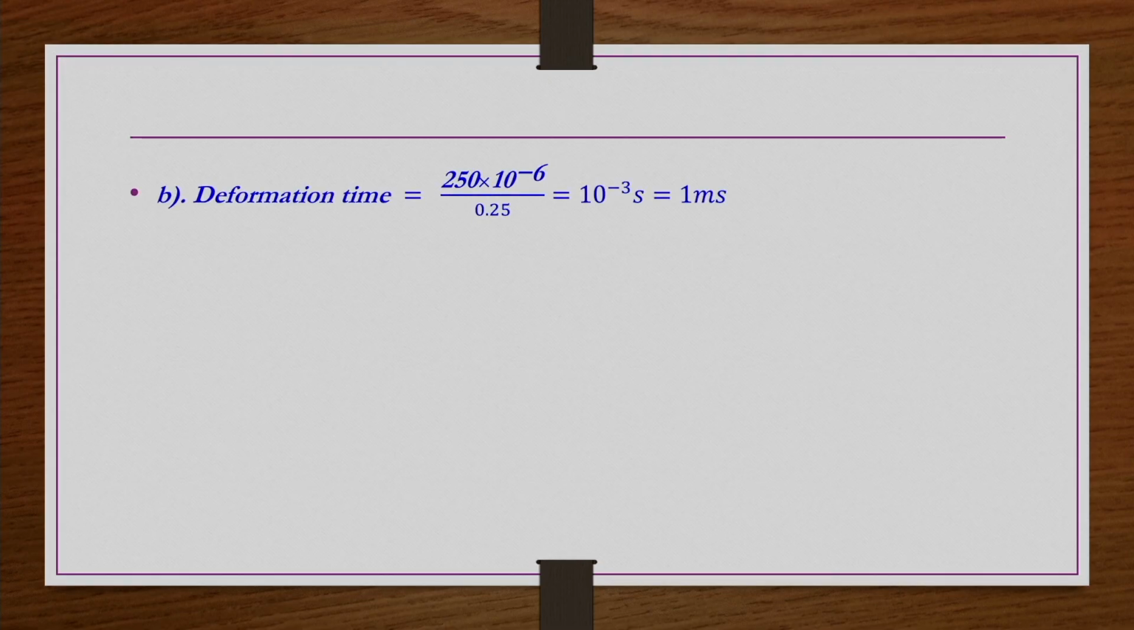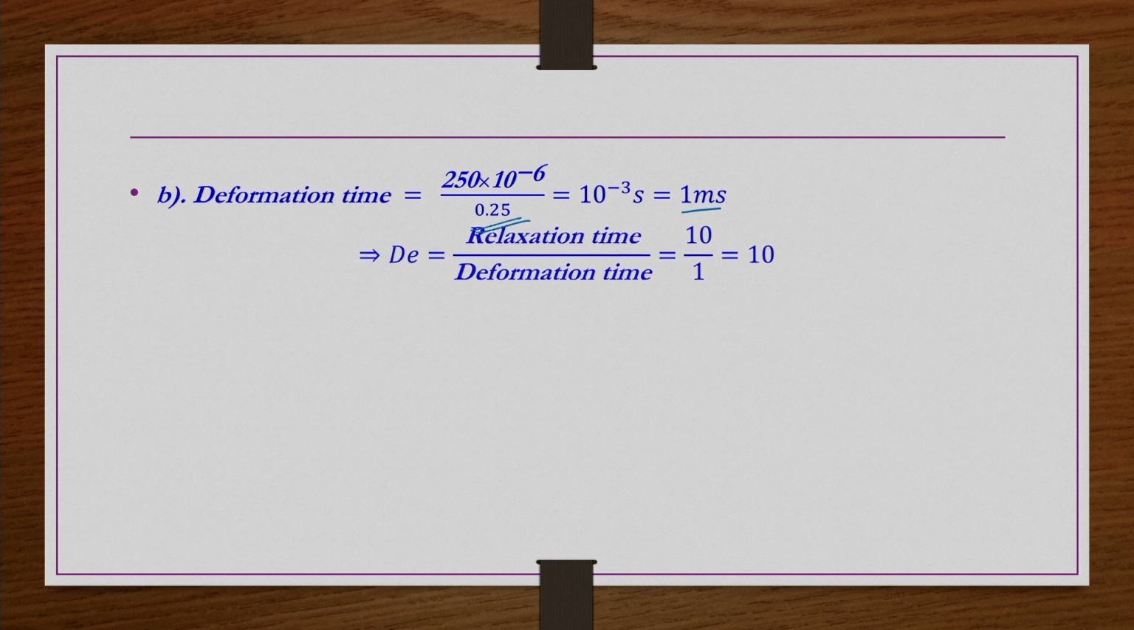Now, similarly for the second case, the particle size is 250 microns. So 250 into 10 power minus 6 meters divided by the velocity 0.25 meter per second gives 10 power minus 3 seconds, that means 1 millisecond. Now the Deborah number, relaxation time by deformation time, is 10 by 1, which is 10. That is neither small nor very large, so both viscous and elastic effects are important and both should be considered.